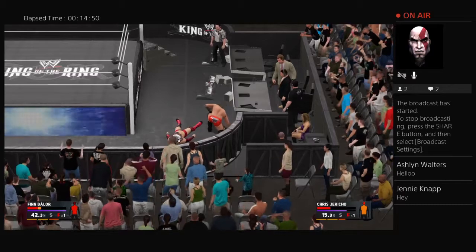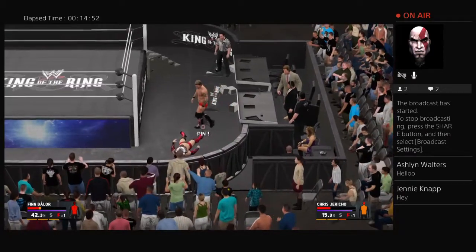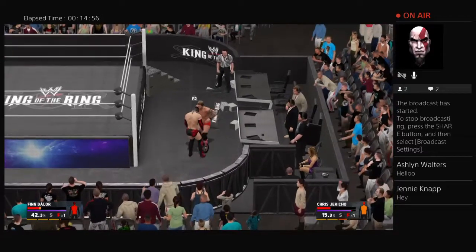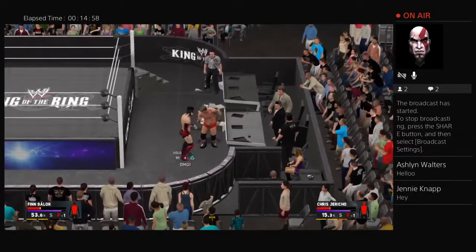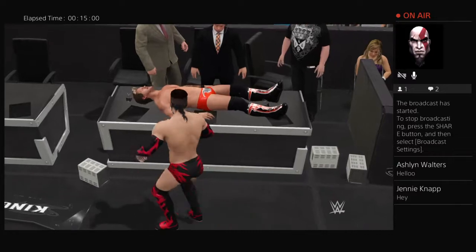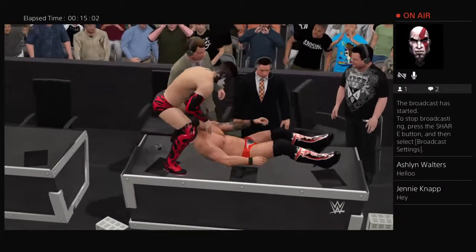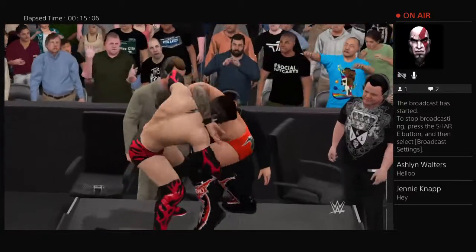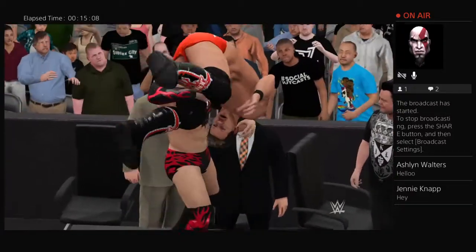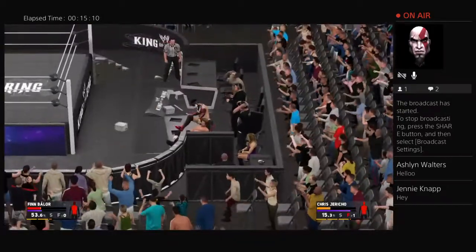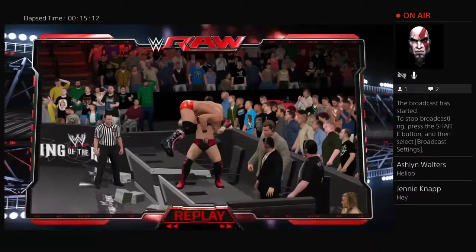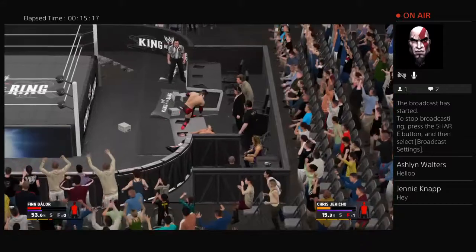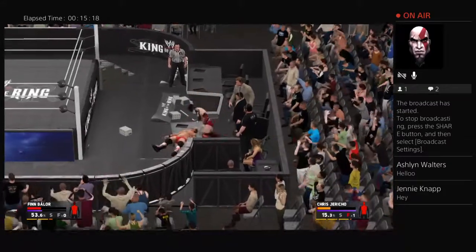Jericho jumping off the top rope right there onto Finn Balor, crashing into the announcement table. Wait a minute. Jericho now. Oh boy. This may backfire on Chris Jericho. Oh, this is real bad news for Y2J. Here we go. Chris Jericho now about to go down. And the Fisherman Driver. Fisherman Driver through the announcement table. And Finn Balor may put Jericho away tonight at King of the Ring.